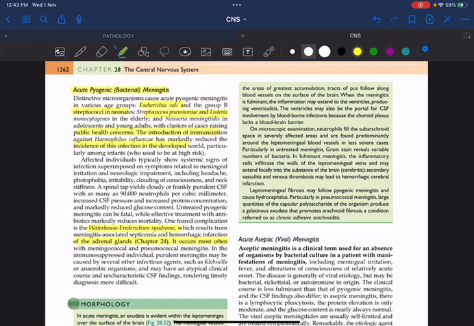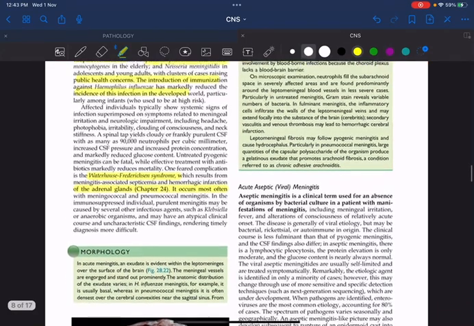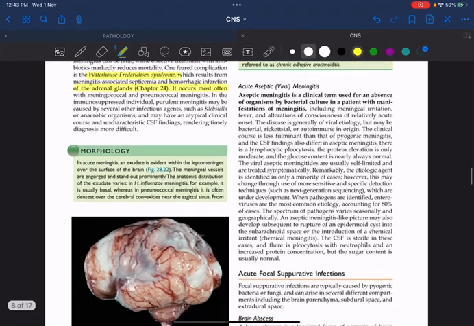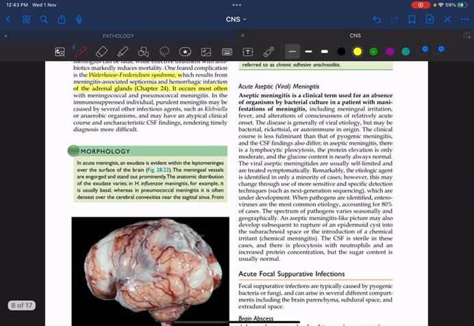Coming to the morphology, when they ask about meningitis, you can elaborate about the causative organism and everything, but as far as pathology is concerned, morphology and histopathology are important. In morphology, you can see an exudate over the leptomeninges on the surface of the brain. The meningeal vessels will be more prominent. In Haemophilus influenzae meningitis, this exudate is usually basal, whereas in pneumococcal meningitis it is mainly over the convexities, near the superior and inferior sagittal sinuses.